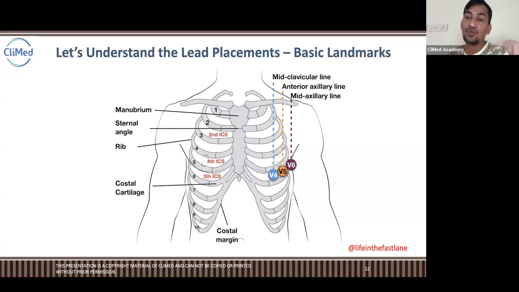There we place V6 at the same fifth intercostal space. And now at the mid of these two, there is the anterior axillary line where we place V5, and all of that is happening in the fifth intercostal space.